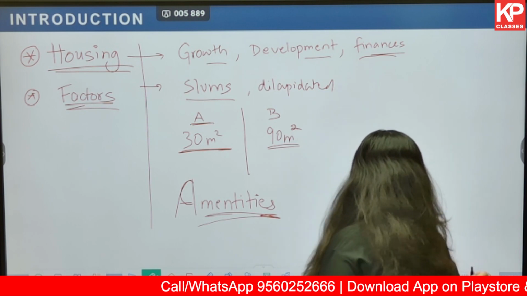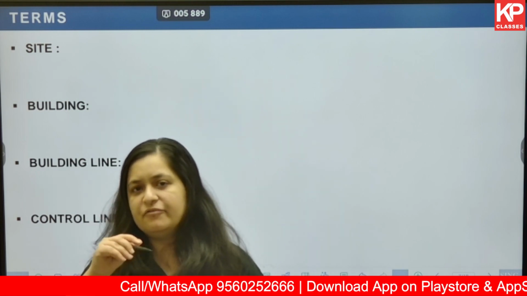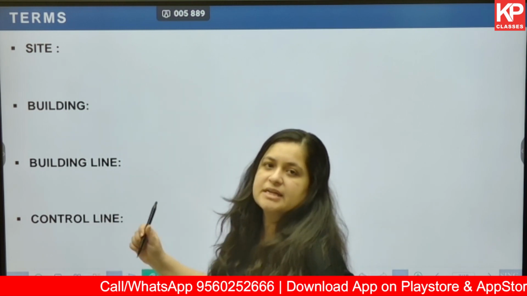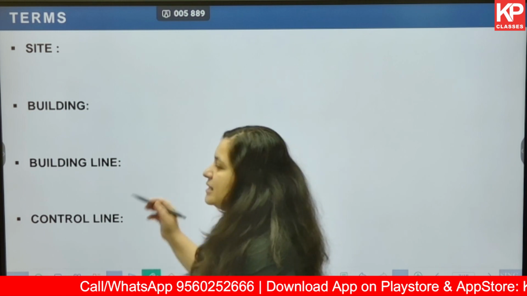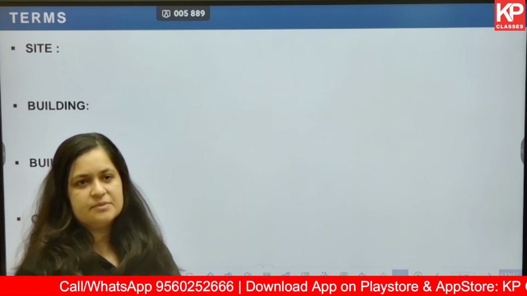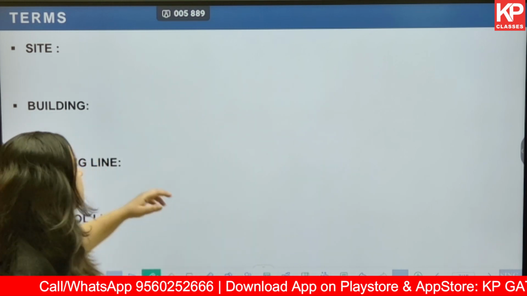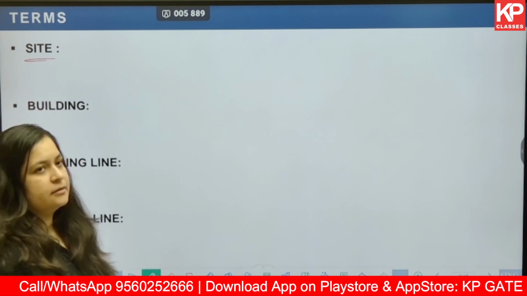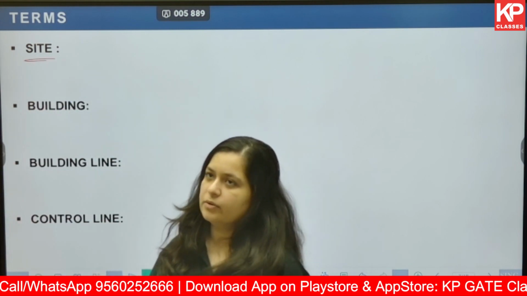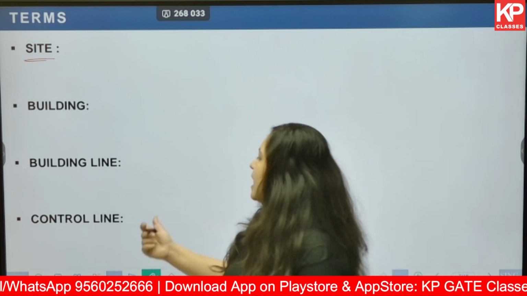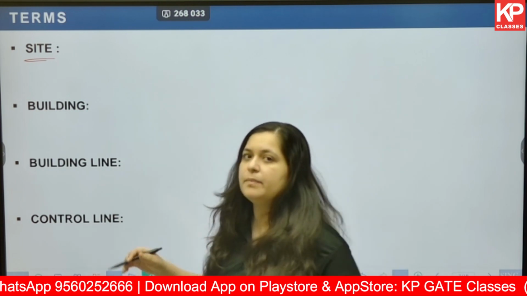Next, we will go through a few terms that are very essential for us to understand the next topic. For example, what is a site? Now, as planners, as architects, you often use this word. What is site? It is a land parcel, but it has to be a land parcel with boundary.